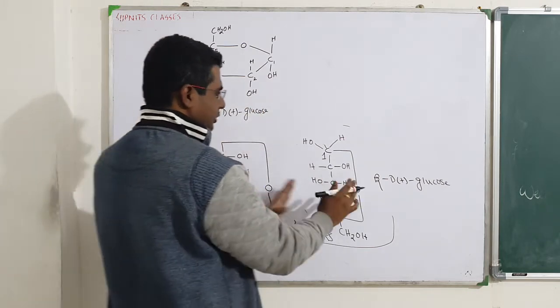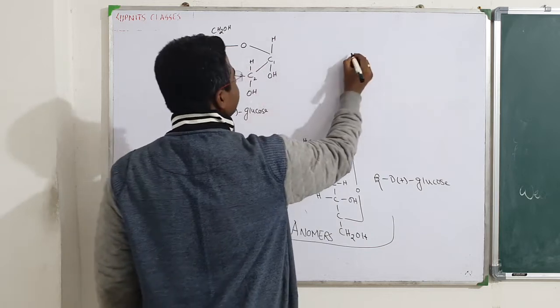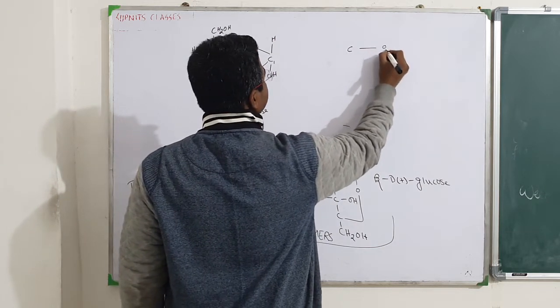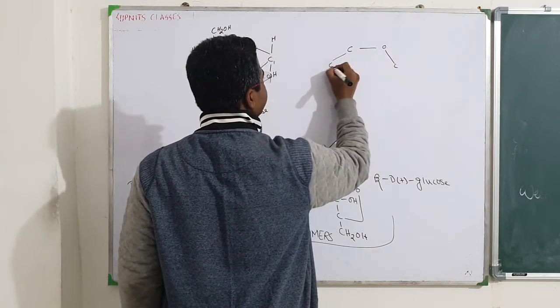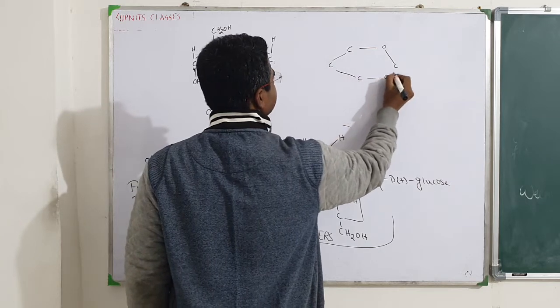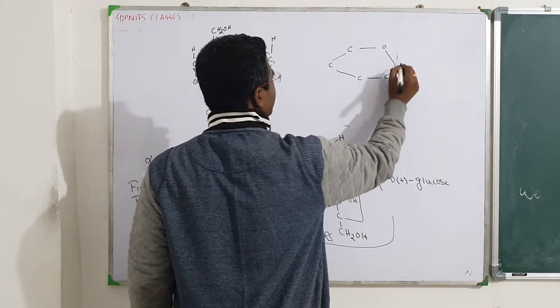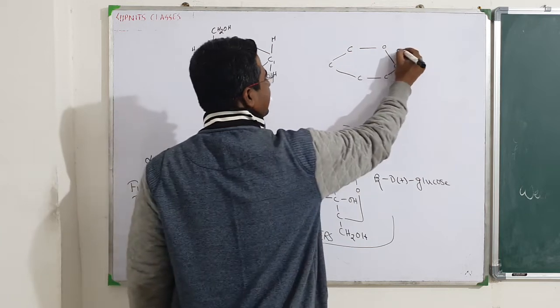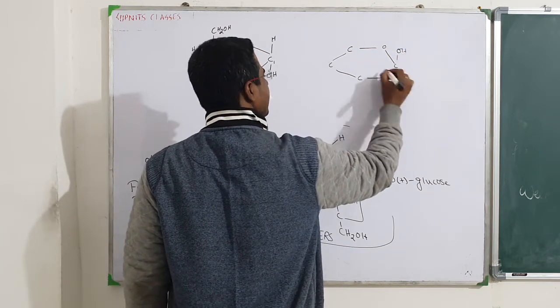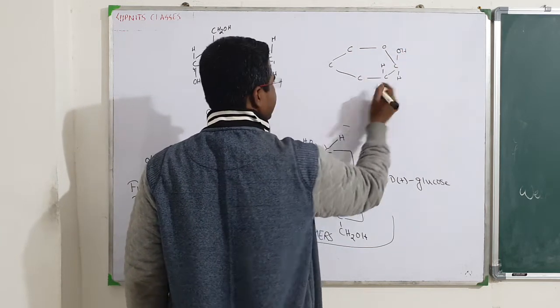Okay? Next, we are going to draw this. Again, we are following the same methodology. Now it is very easy, I guess, for you guys. Okay? Only in carbon number 1, the anomeric carbon, there will be a change, OH, H. Others you can just copy from the D structure.